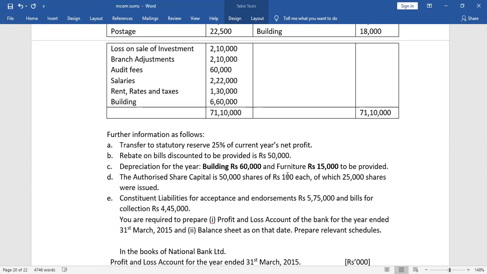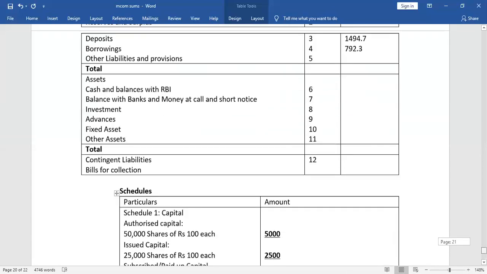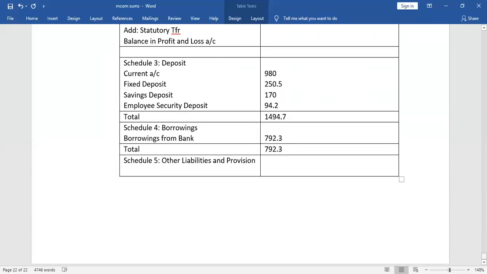Now as we have received the income in advance, next year we will not receive this income. So this is income received in advance, and this will come in the liabilities. Rebate will come under other liabilities. So under other liabilities, we will write rebate on bill discounted. It is 50,000, we omitted 3 zeros, so we will get 50 only.